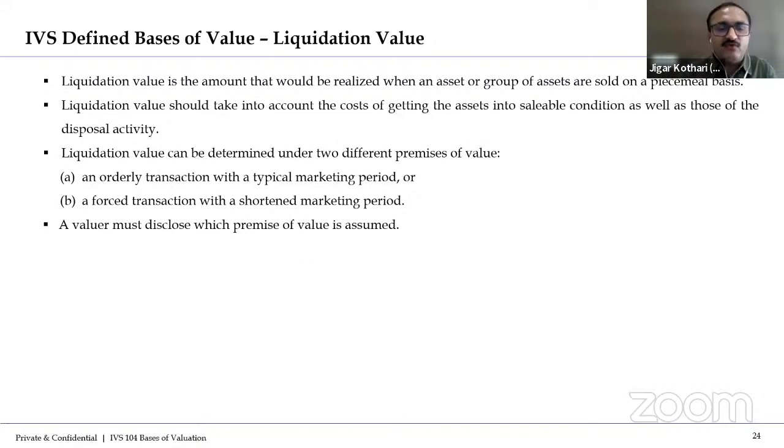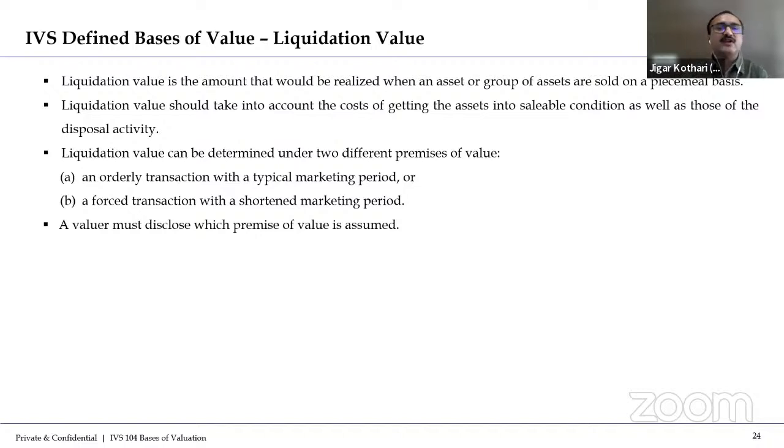Right? So that is the first transaction, wherein you will not get a marketing period. आज के आज मुझे कर देना है, within 2 months or 1 month or 2 weeks I need the money. So this kind of forced transaction, that is the liquidation value.